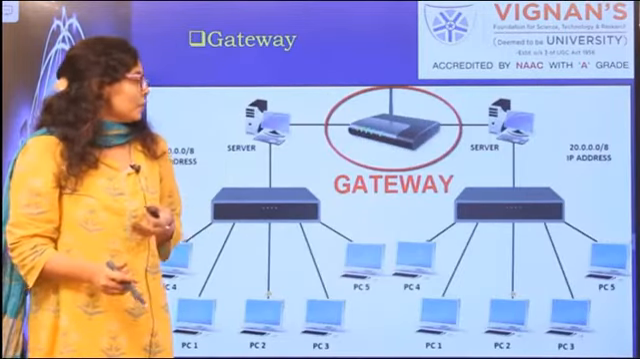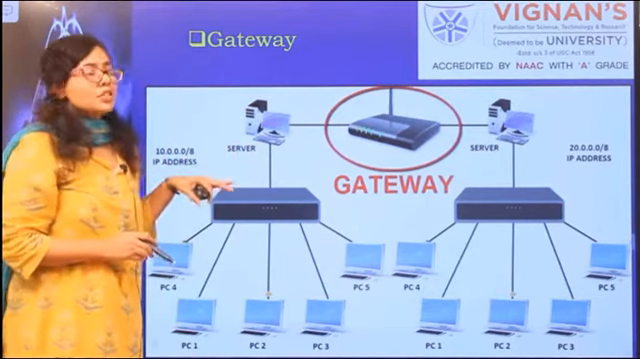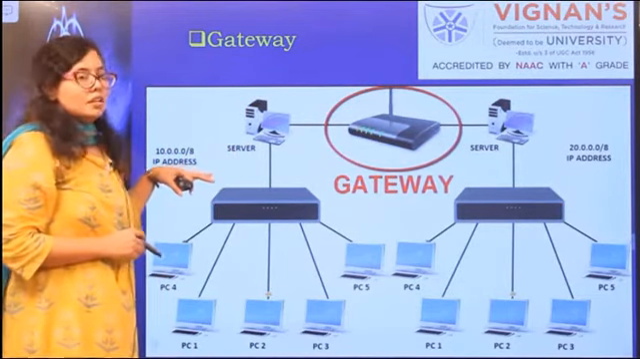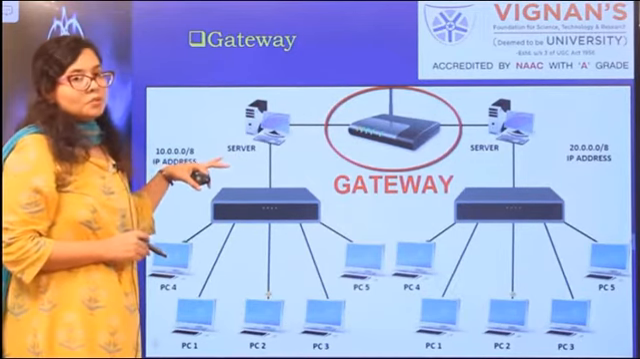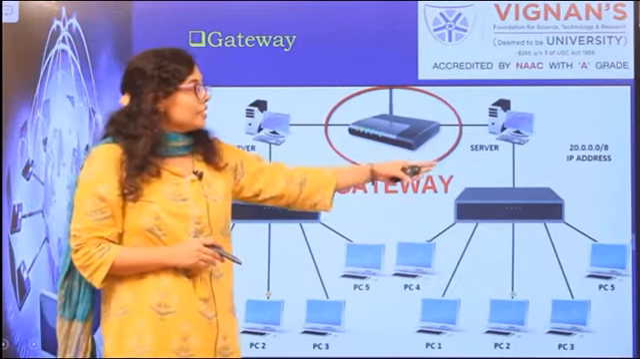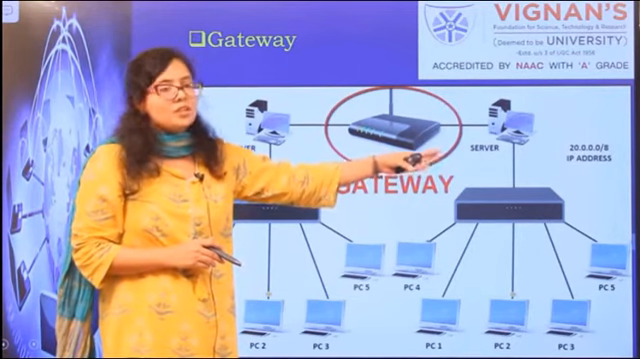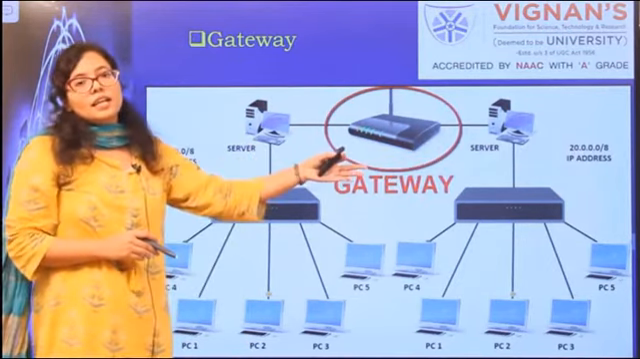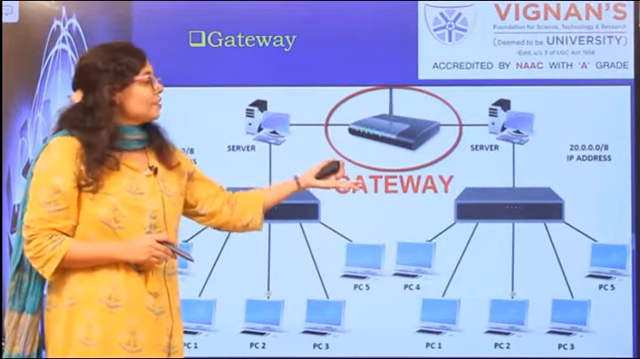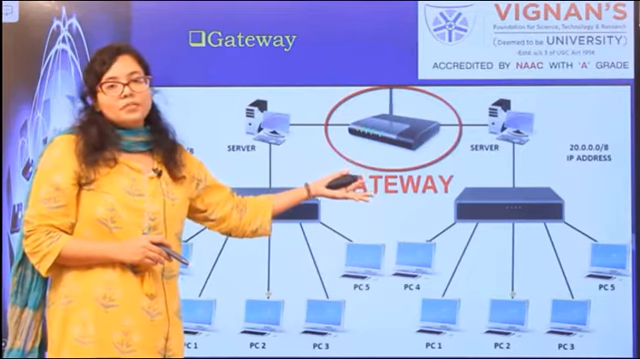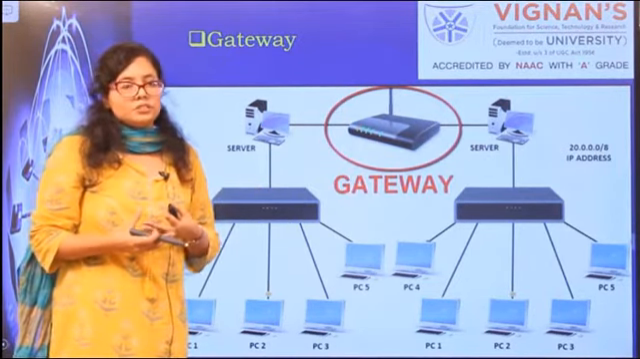From the figure you can see this is a network which uses the IP addressing scheme 10.0.0.0, and the second network is using the IP addressing scheme 20.0.0.0. Those two networks are completely different because they are using different protocols, but they are connected through gateways because at some point they need to communicate with each other.